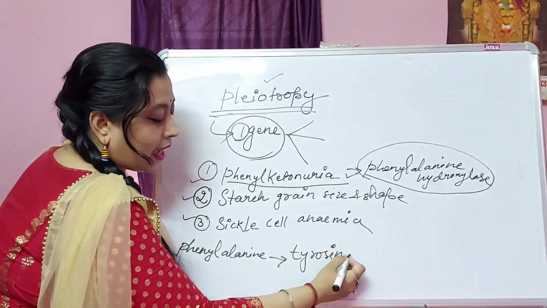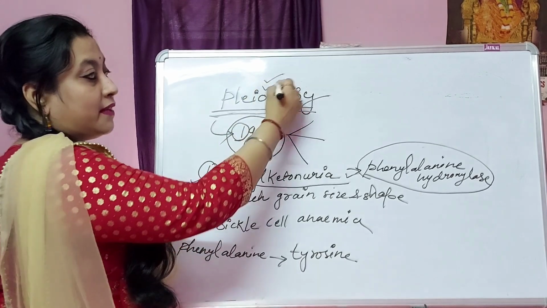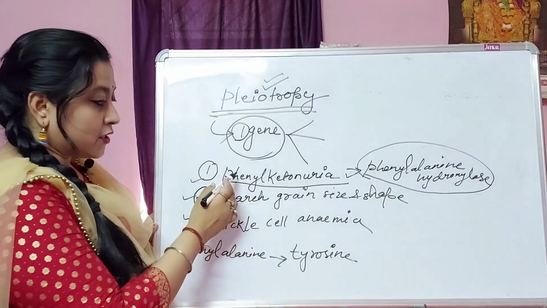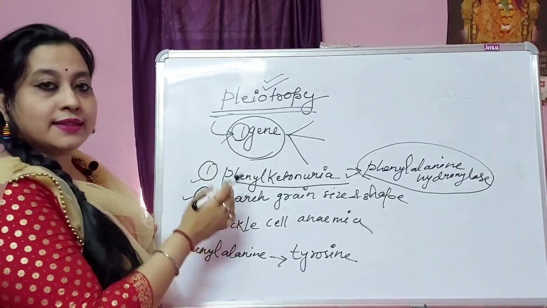But as I already told you, in pleiotropy the single gene controls different phenotypic expressions. So phenylketonuria is this kind of disease.